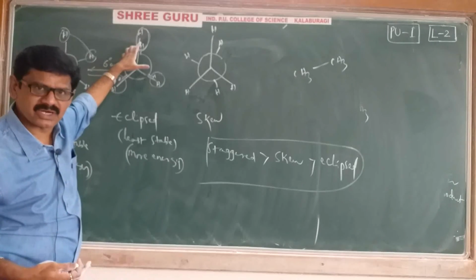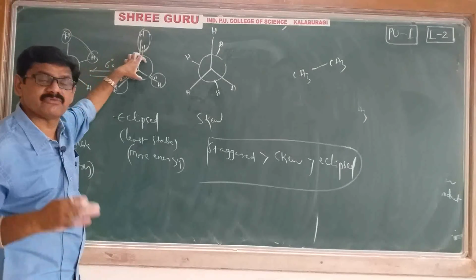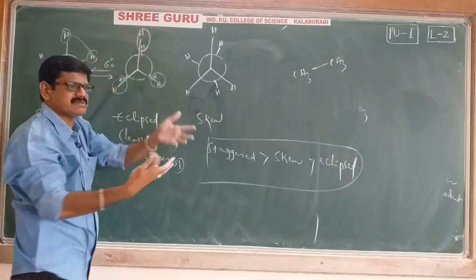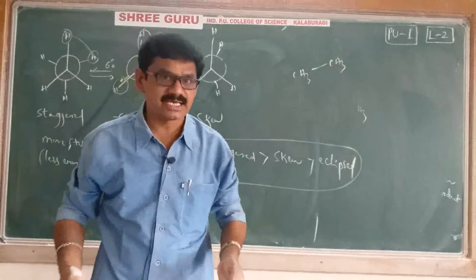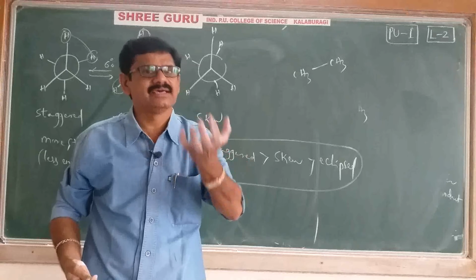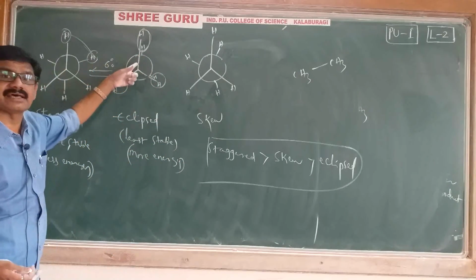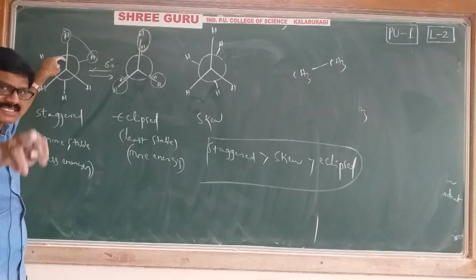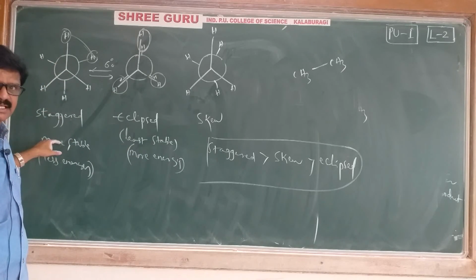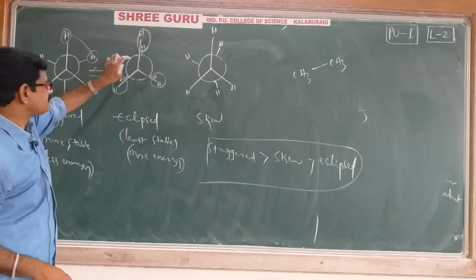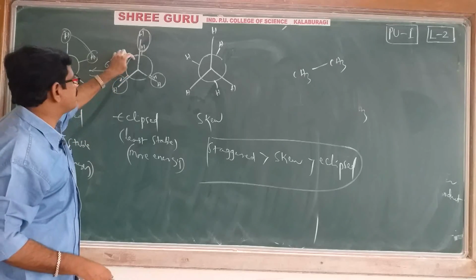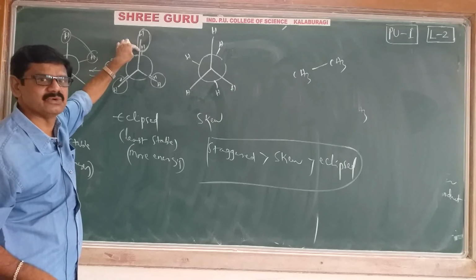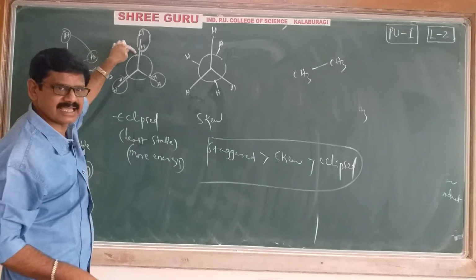Where do we have more torsional strain? In the eclipsed form, we have more strain, more stress. Why? More repulsions are there. Remember: more repulsions, automatically more strain. That is called torsional strain. Because of more torsional strain, less is the stability. Because of less torsional strain, more is the stability. In the eclipsed form, the dihedral angle will of course be 0. It is a very small dihedral angle.